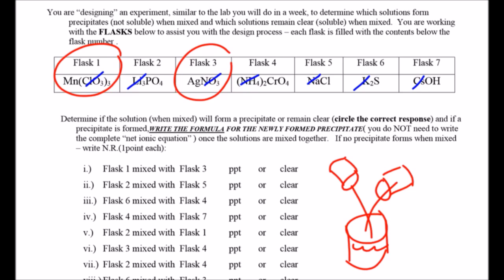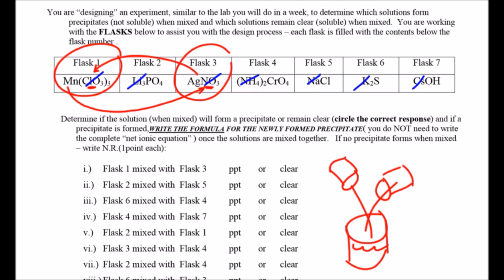Okay, so looking at flask 1 and flask 3, will we form a PPT? No. Why? Because there's one of the always solubles in each. Because our non-metals are soluble, so it doesn't matter. True, the manganese is going to go with the nitrate, the silver is going to go with the chlorate. Well, we already crossed off those non-metals. That means they're not dancing.